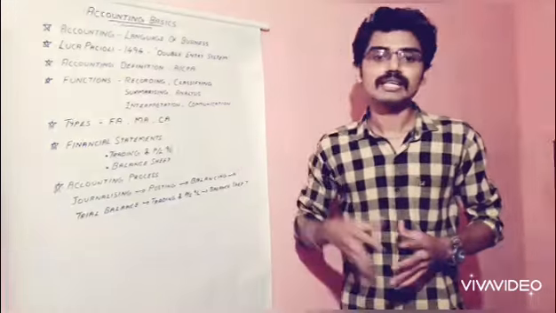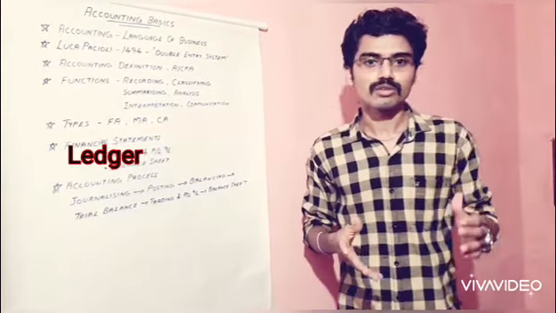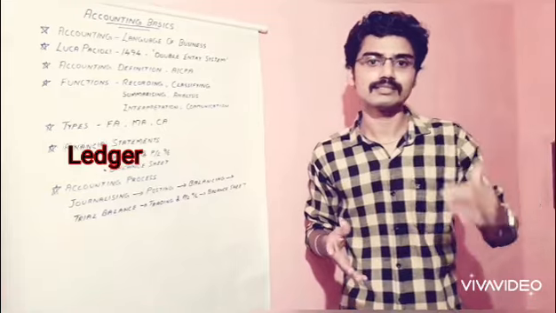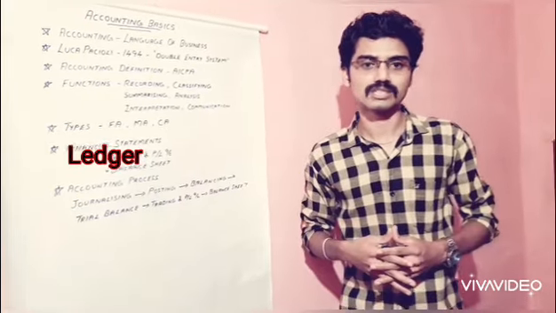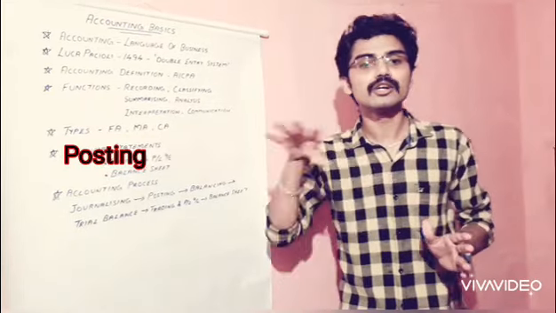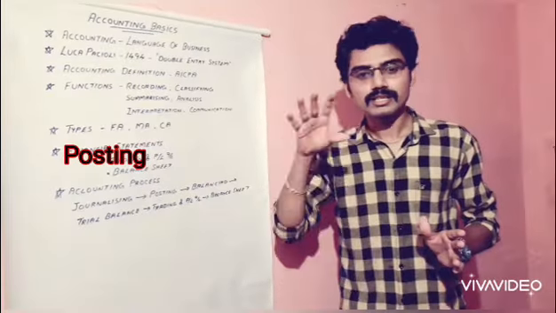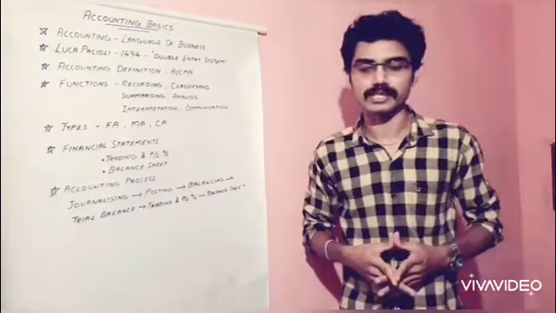This classifying is done in a book called the ledger. Recording transactions in the ledger is called posting. Posting is the process of recording transactions from the journal to the ledger. This ledger consists of several accounts. That is the second function, classifying.